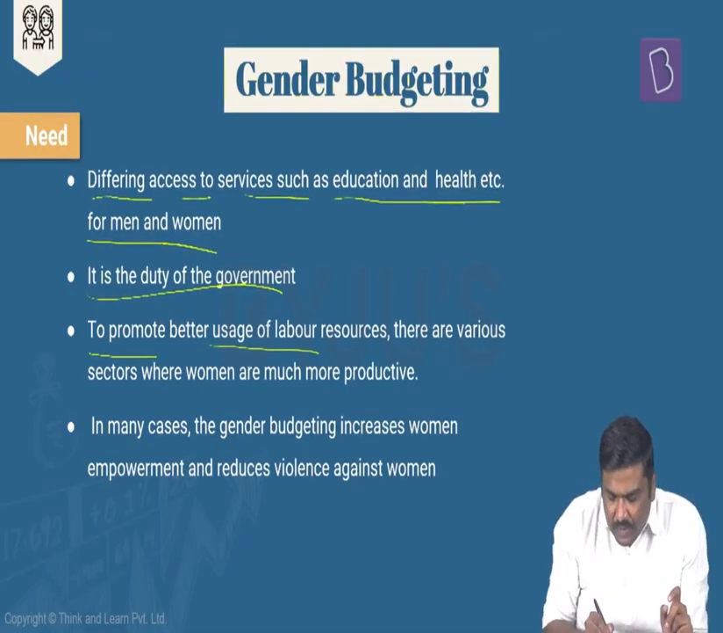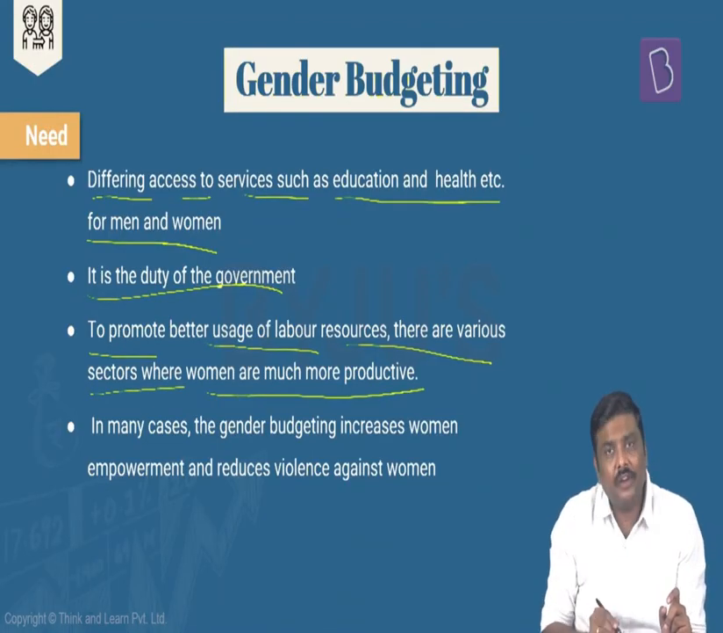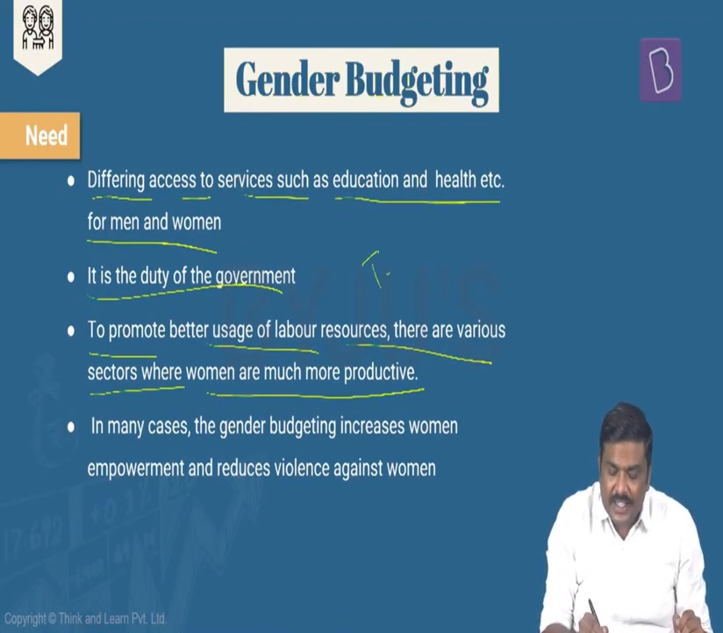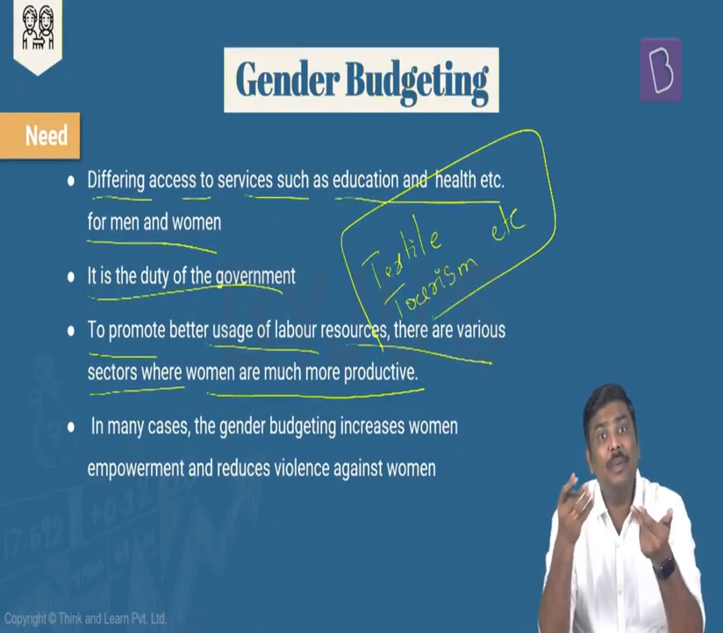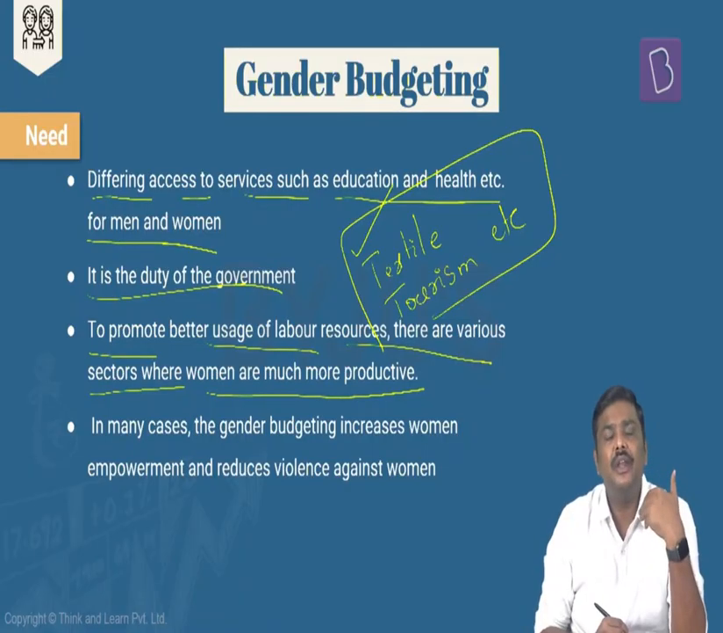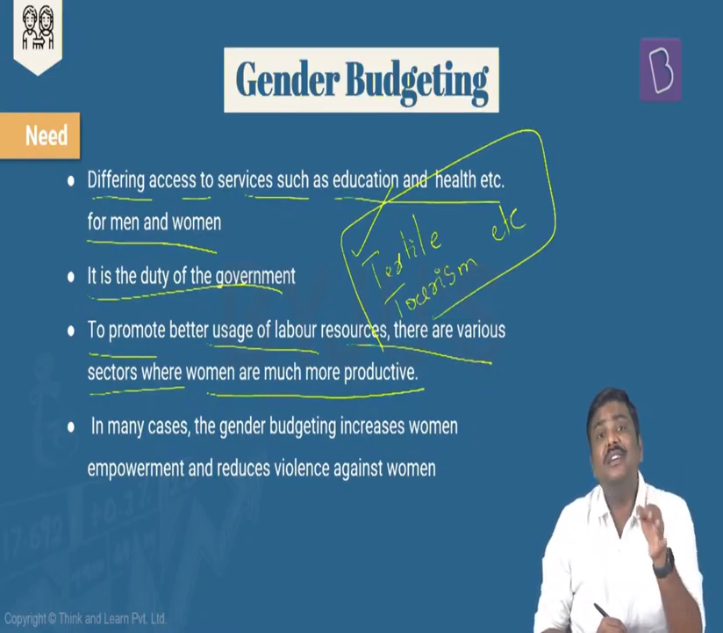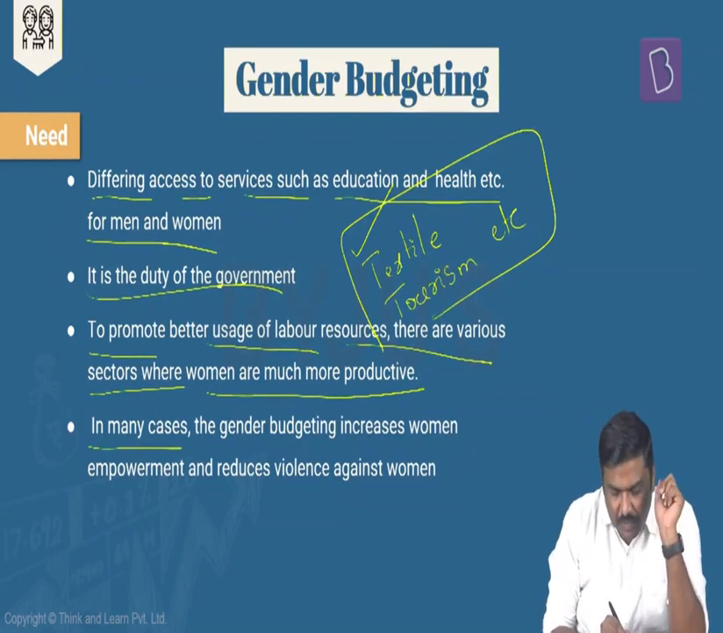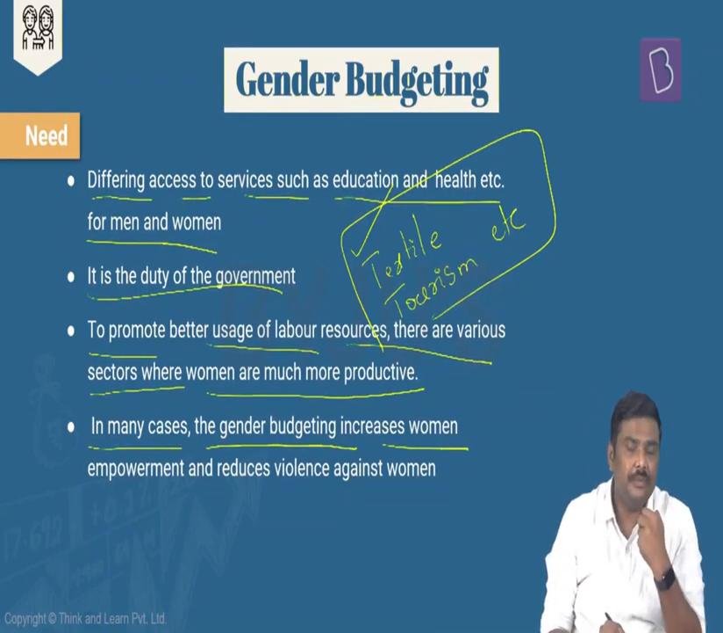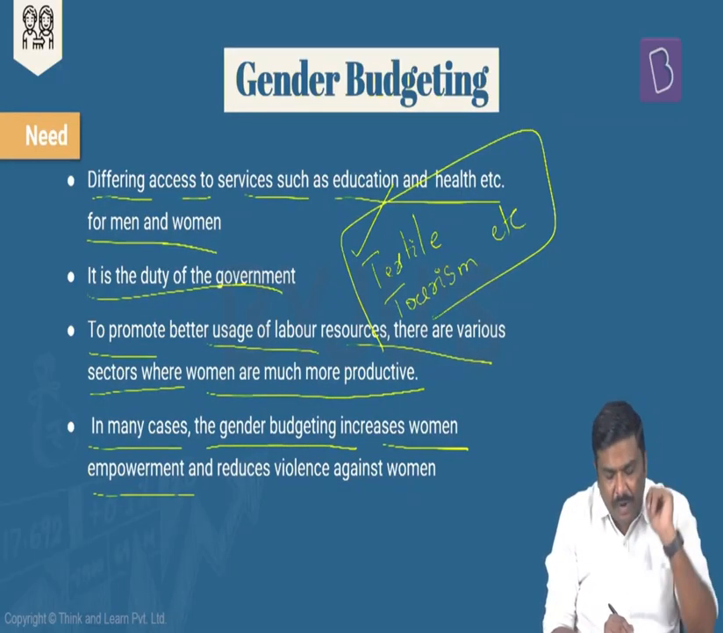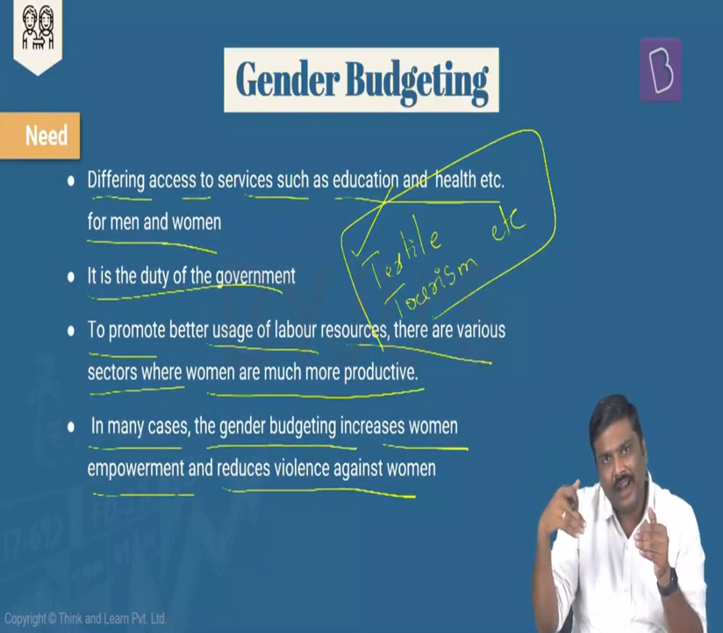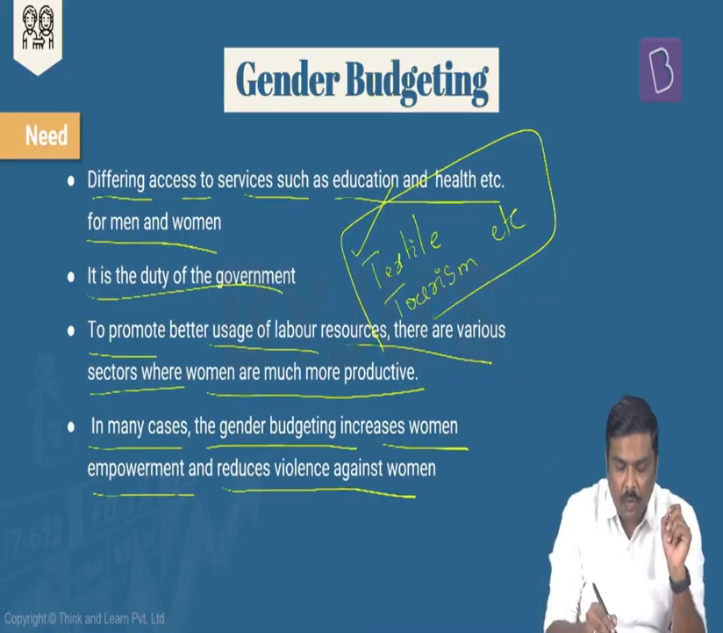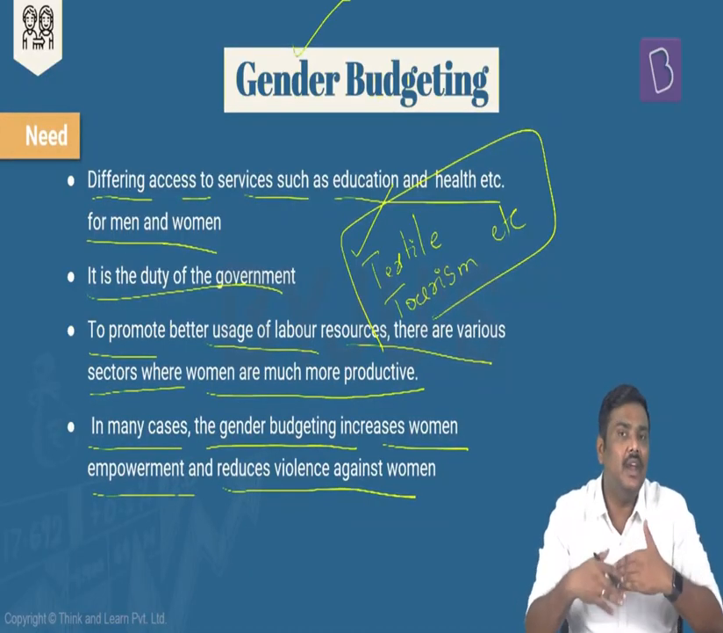Third point, to promote a better usage of labor resources, because there are various sectors where women are very productive. For example, in the textile sector, in the tourism sector, etc. Generally, it has been seen that women as workers provide more productivity, more output compared to male workers, especially in the textile sector, where most of the time female workers are actually preferred. Fourth one, in many of these cases, whenever gender budgeting has increased, we have seen that women empowerment increases, and with higher women empowerment, the instances of violence against women have come down over a period of time. So these are some of the reasons why we need the government to promote or inculcate the idea of gender budgeting.